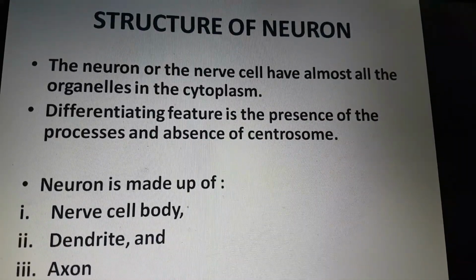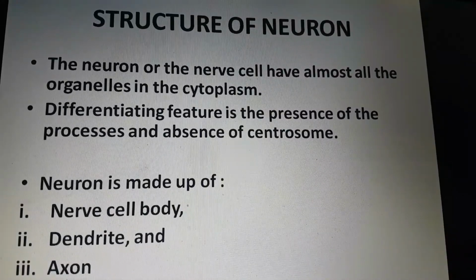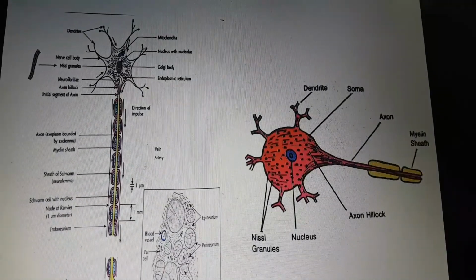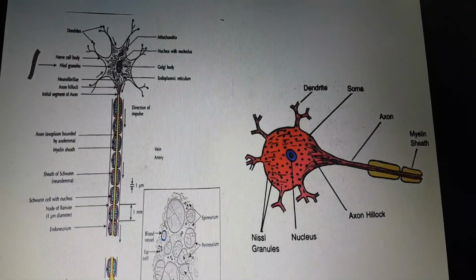Now let's talk about the structure of the neuron. Before that, I'll show you how a typical neuron looks. The diagram on the left side, the vertical one, shows a typical spinal motor neuron, whereas a typical structure of a neuron can be seen in the right side diagram.